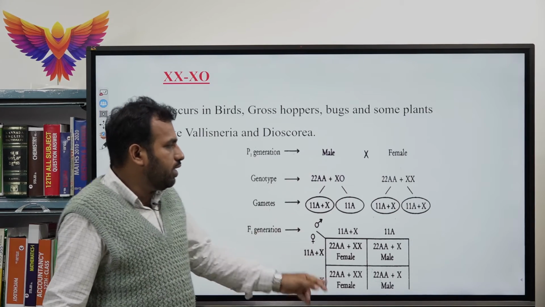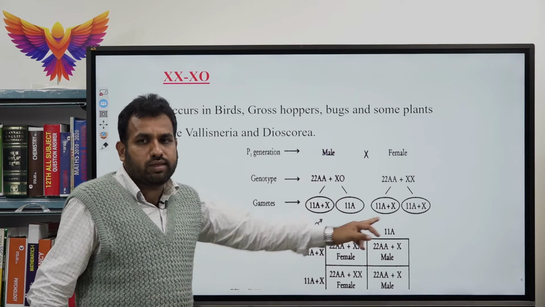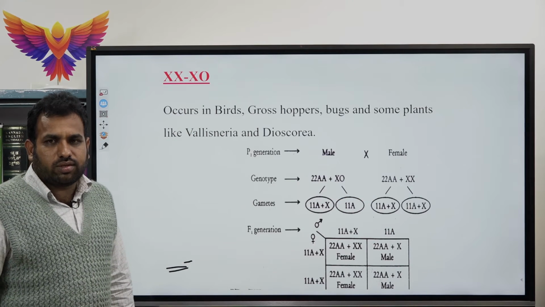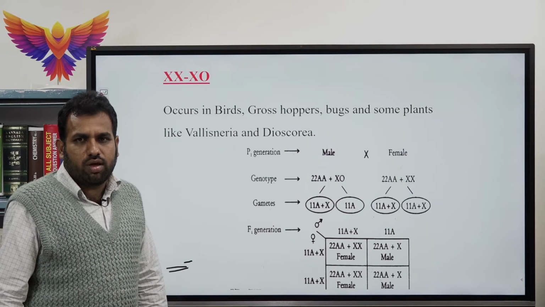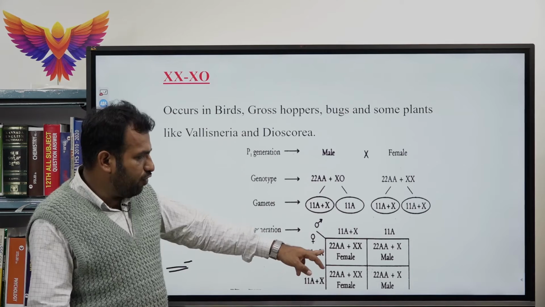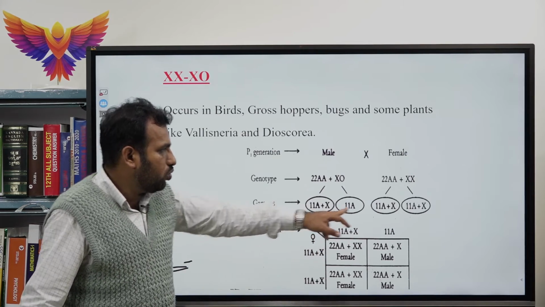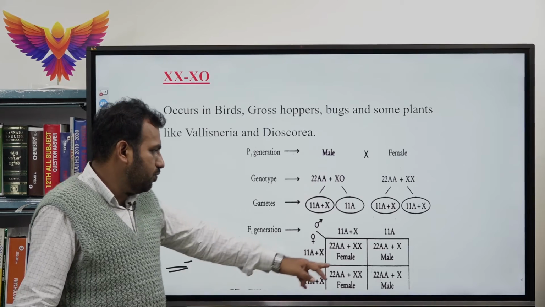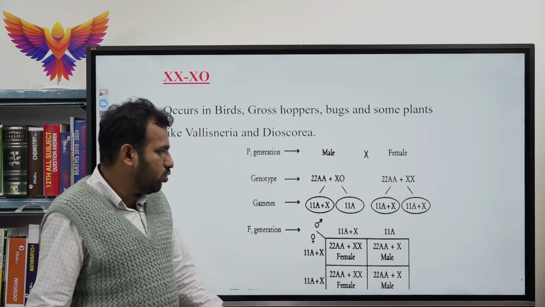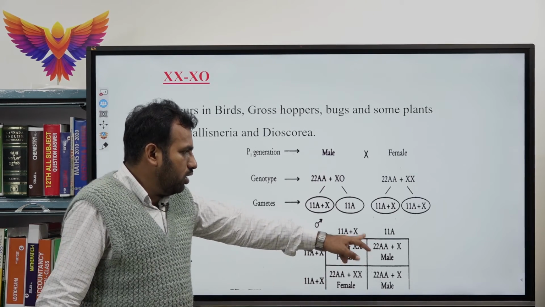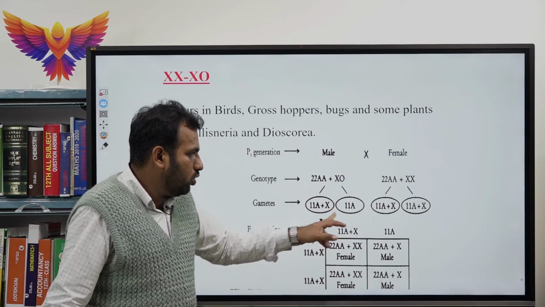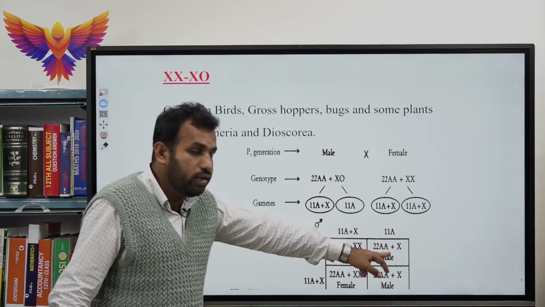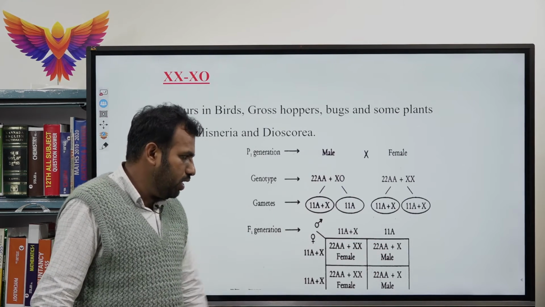When the fusion takes place between these sets of gametes during fertilization, 22A, X and X result in the female, and also here the 22A and 1 X results in male.